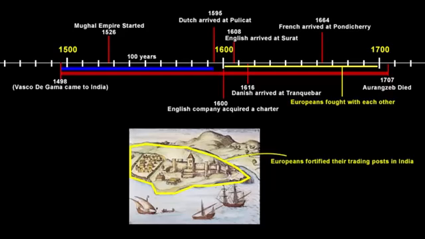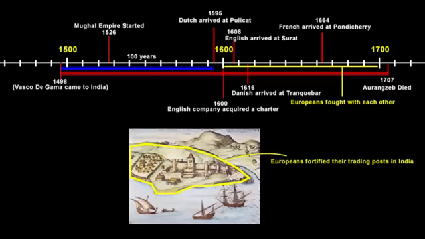When you fortify your trading post and try to maximize your profits in a foreign location, who else is going to have a problem? Let me ask this question in a different manner so that you understand better. If there are 2 or 3 guests who came to your home and they are fighting with each other constantly, they are building walls of separation on your property, who is going to get angry? It's going to be you. Similarly, the local rulers were getting angry. This led to intense conflict with local rulers.